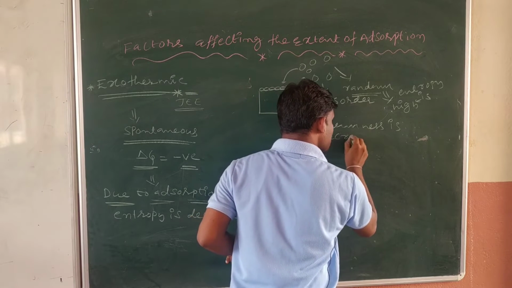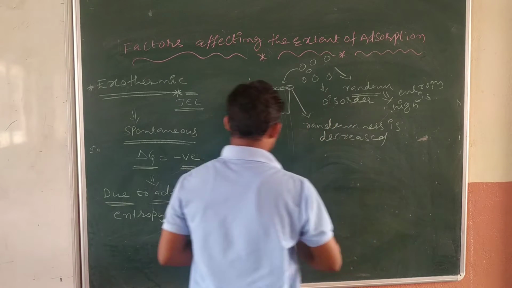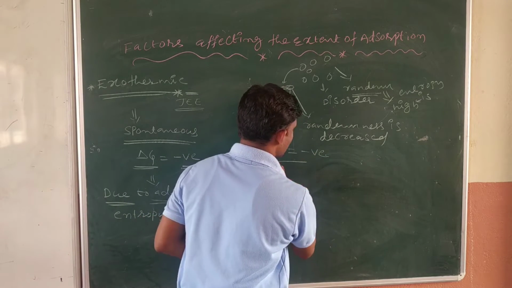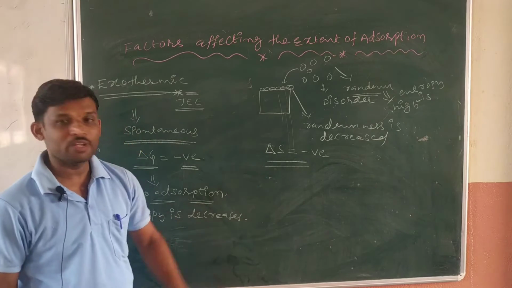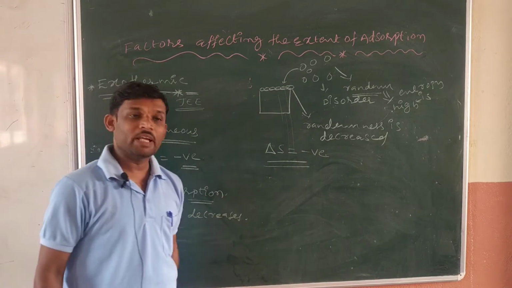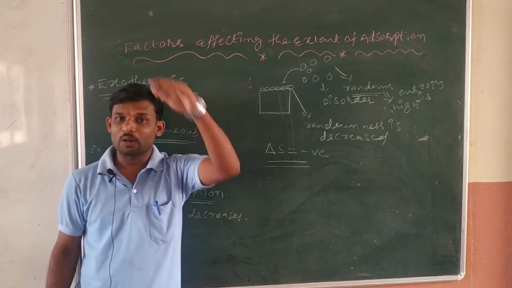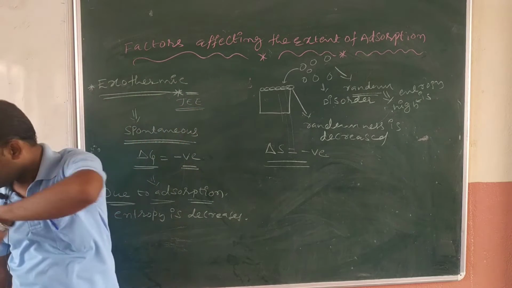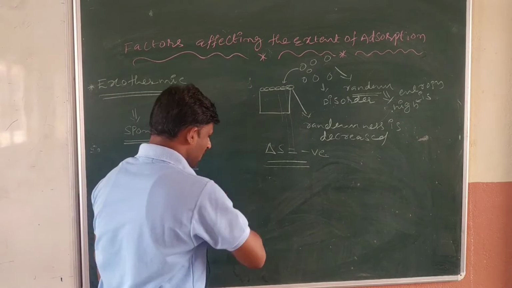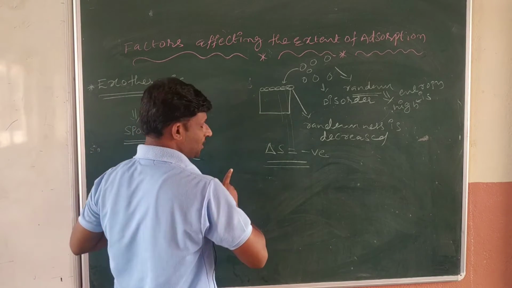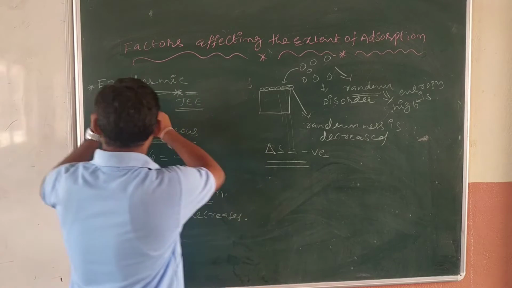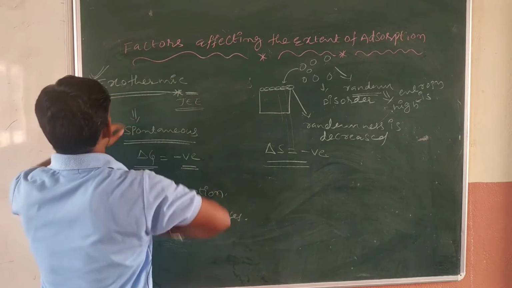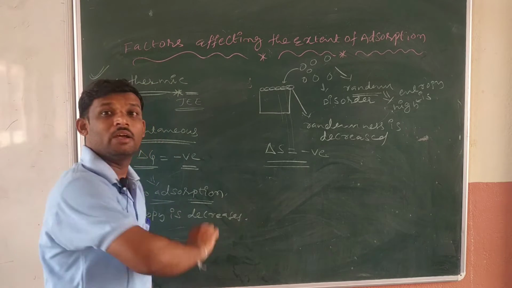So when randomness is decreased, delta S, the entropy change, is negative. When delta S is negative, we know the formula: delta G is equal to delta H minus T delta S. Now I am going to talk about the enthalpy. From the enthalpy only we may explain whether the reaction is exothermic or endothermic.